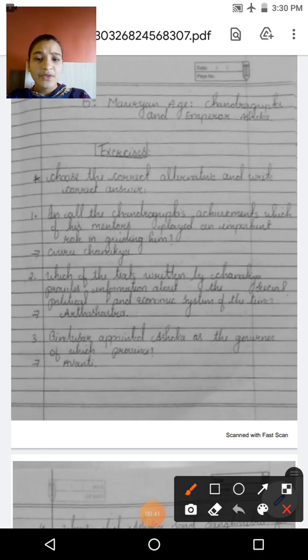First, in all of Chandragupta's achievements, which of his mentors played an important role in guiding him? Guru Chanakya. Which of the texts written by Chanakya provides information about the social, political and economic system of India? Arthashastra is the answer. Bindusar appointed Ashoka as the governor of which province? Avanti.